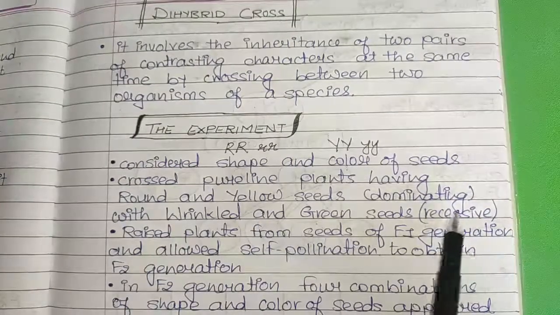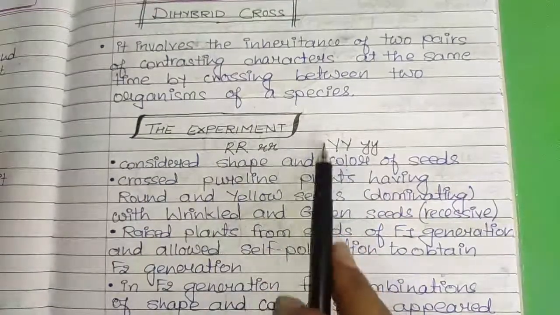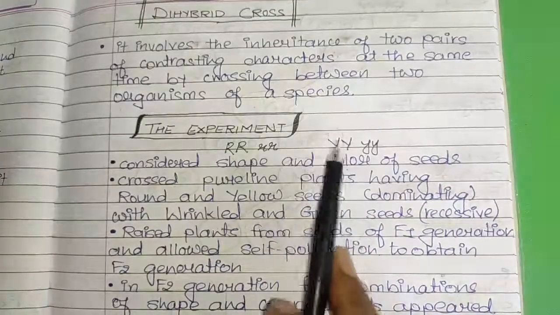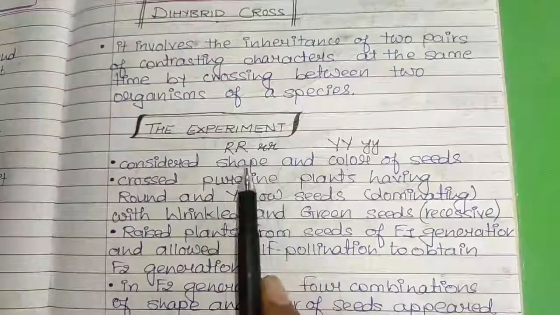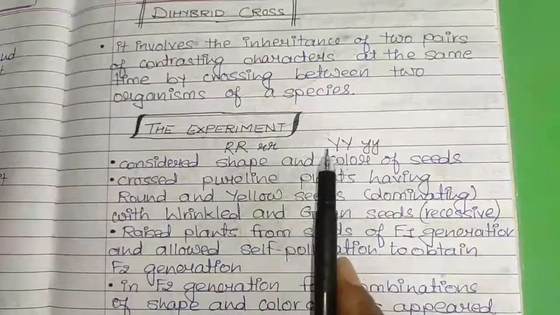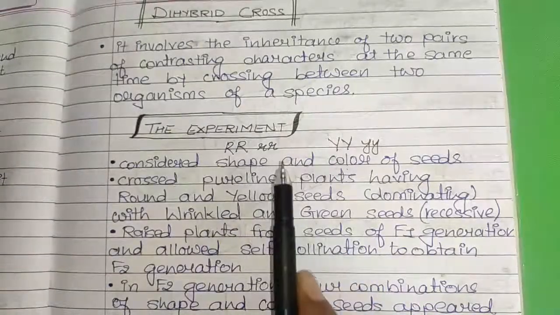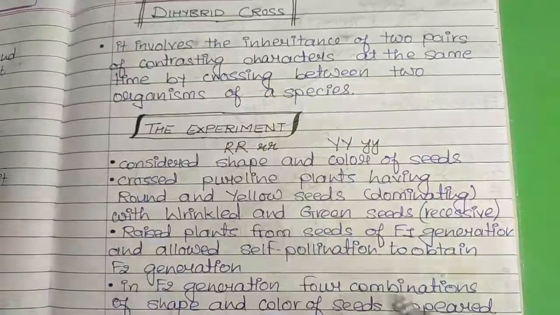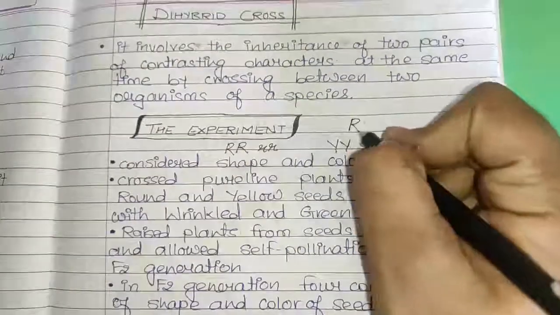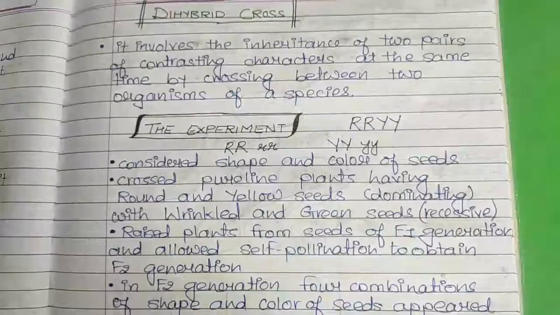So what he did exactly, he took both the dominating characters together. He selected the parent that had pure round and yellow seeds. Clear? Pure means homozygous. So that parent was homozygous for round shape of the seed and yellow color of the seed.